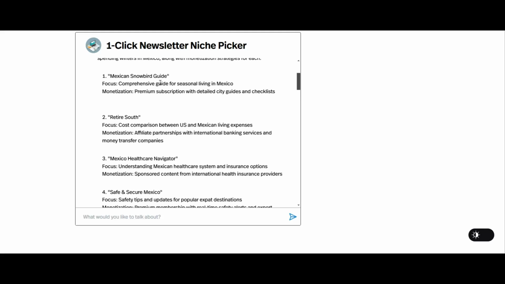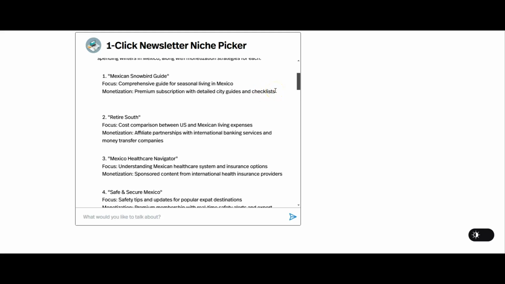Now, this is really easy for you to do with AI. All you'd have to do is provide it with a few decent resources, websites, blogs, things like that. And then it could go ahead and very quickly write the newsletter for you, providing huge value to your audience. Once you've done that, if you want to monetize, you can do the usual things with sponsorships and ads. It says here a premium subscription with detailed city guides and checklists.